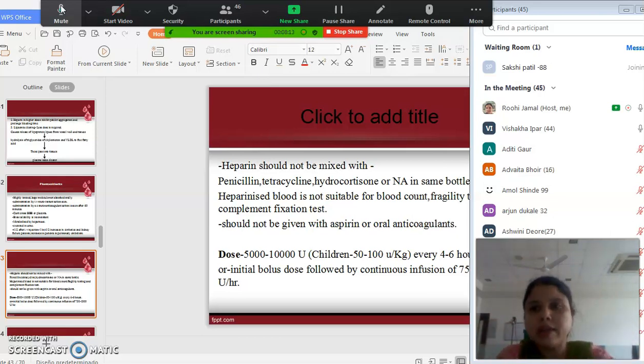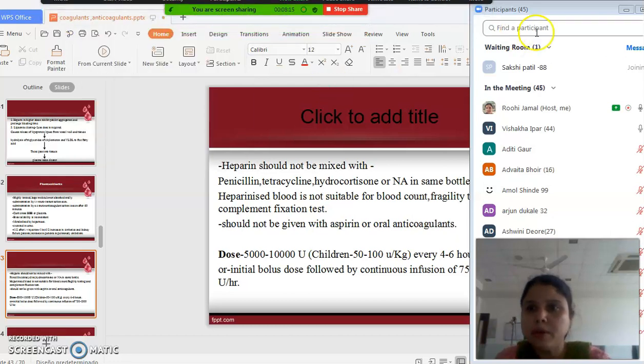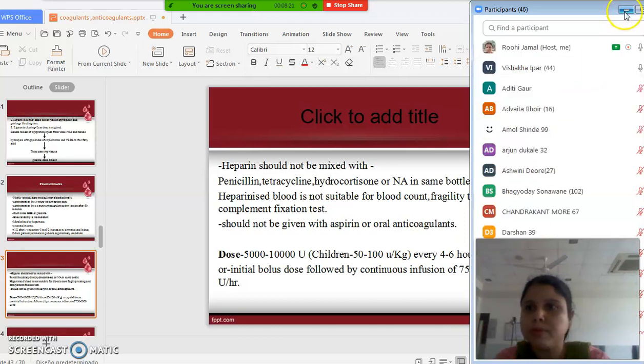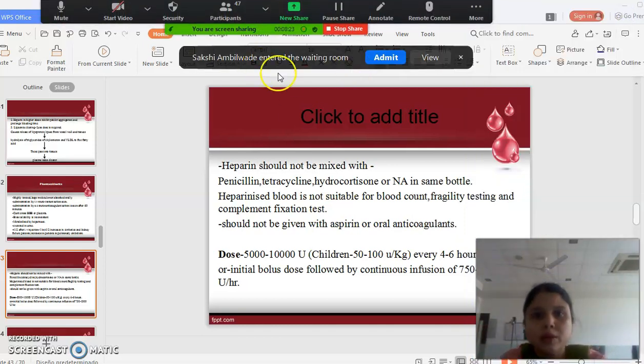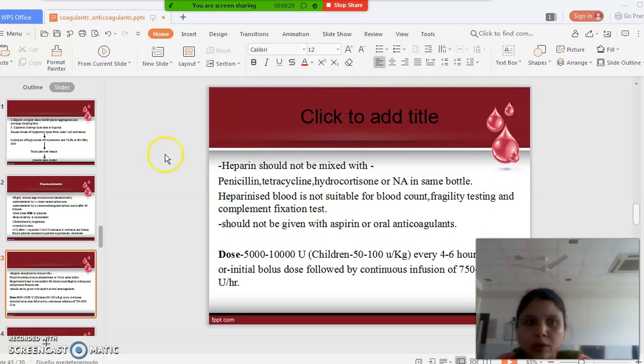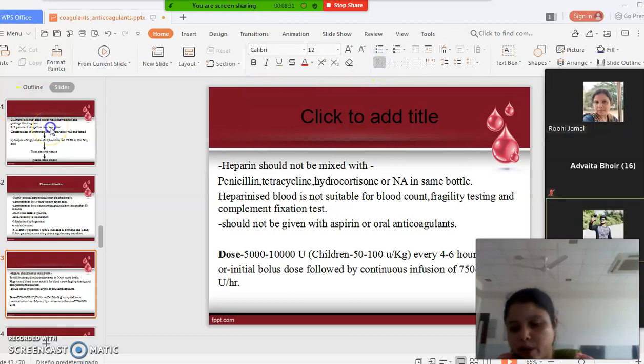Okay, so in the last lecture we discussed the drugs which are used as coagulants. Today we will go for the drugs which are used as anticoagulants.